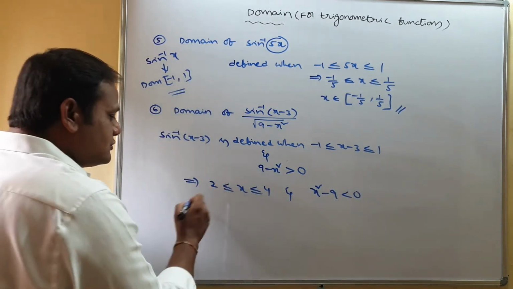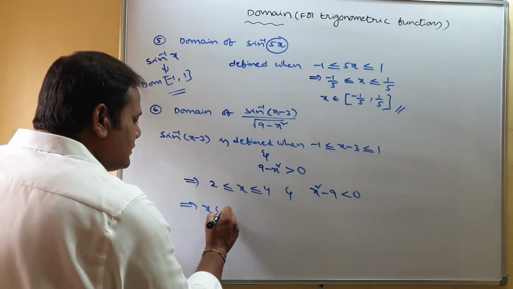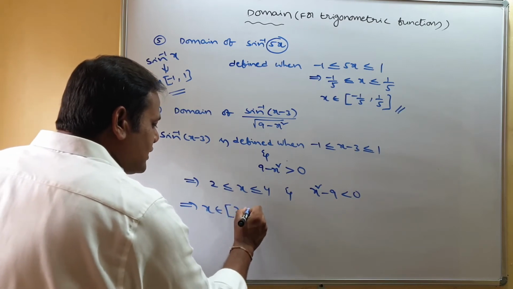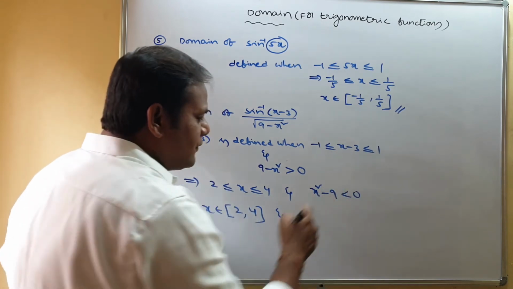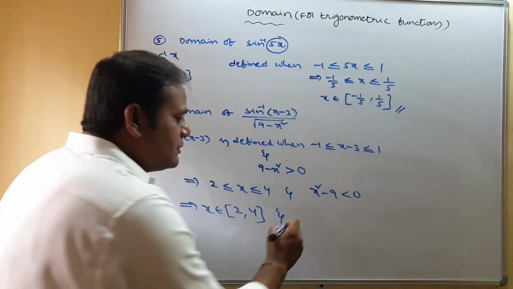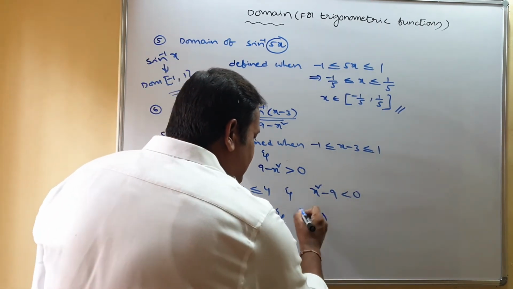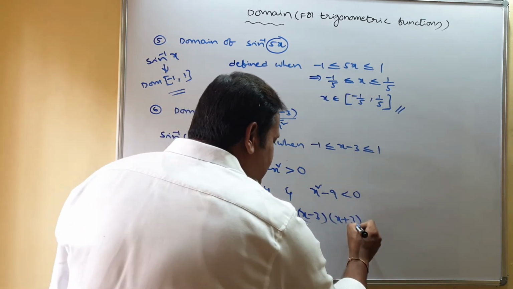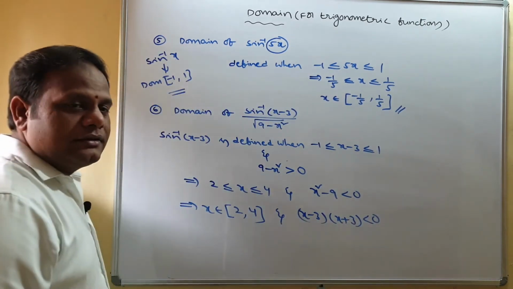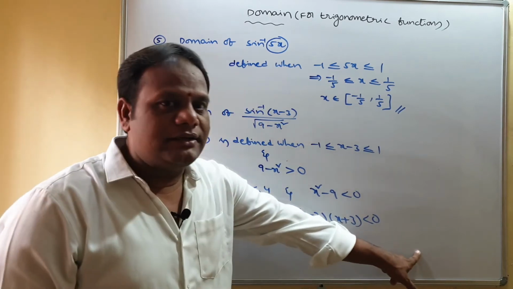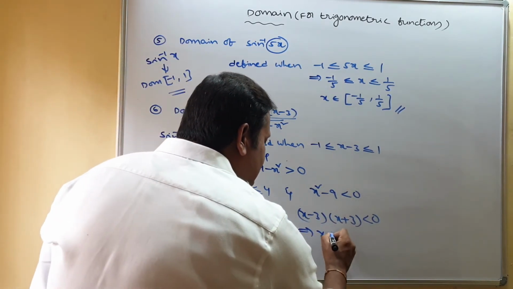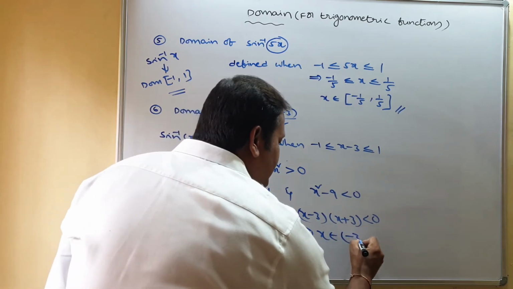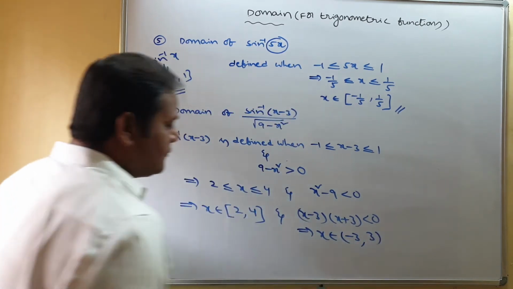So from this you can write x belongs to the closed interval 2 comma 4. And x square minus 9 less than 0 can be written as x minus 3 into x plus 3 less than 0. Yes. Now by taking a real line, if you solve this inequality, you get x belongs to the open interval minus 3 comma 3.